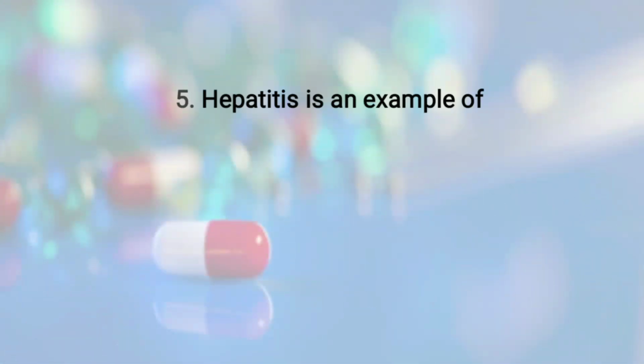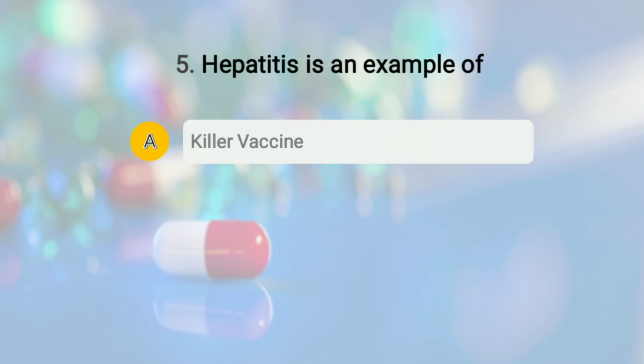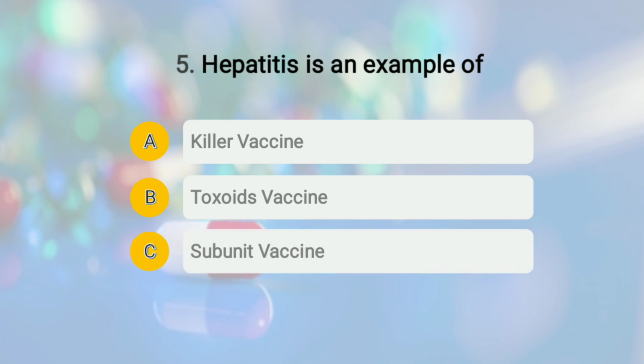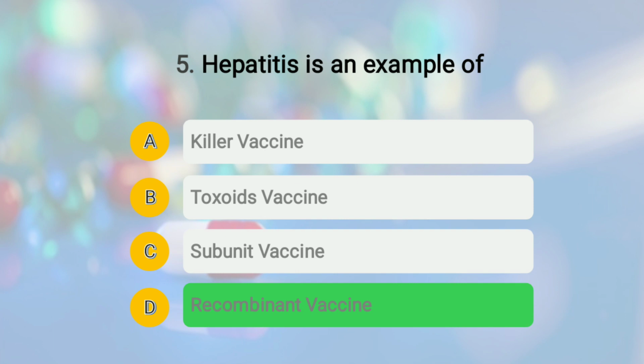Question number 5. The question is, hepatitis is an example of, and the options are A. killer vaccine, option number B. toxoid vaccine, option number C. subunit vaccine, and option number D. recombinant vaccine. So the correct answer of this question is option number D, that is recombinant vaccine.